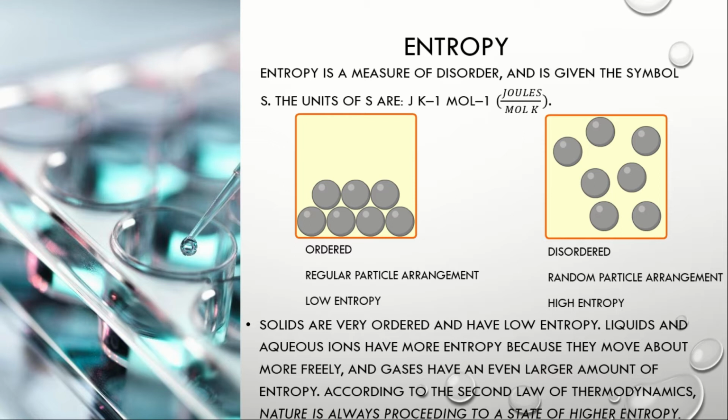On the second picture dito, you can see here na mas pakalat-kalat yung ating mga particles. So therefore, we can say that the particles are disordered, they are randomly arranged, and because of their disorderliness, mataas ang kanilang entropy or the measure of their disorder.